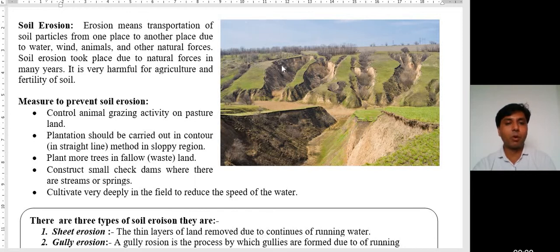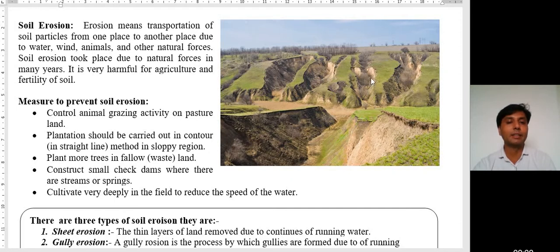Normally, we find plain areas, and due to steady wind, running water, animals and their grazing activity and some other natural forces, soil erosion happens. You can see over here, these are the soil eroded areas or portions of land.